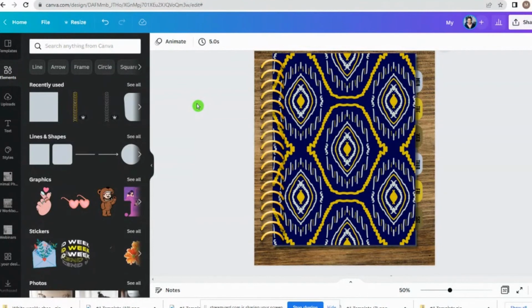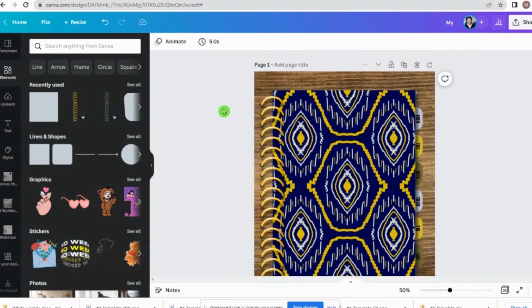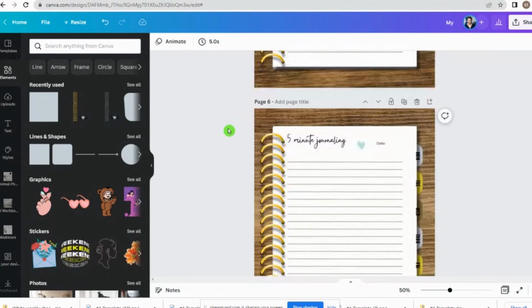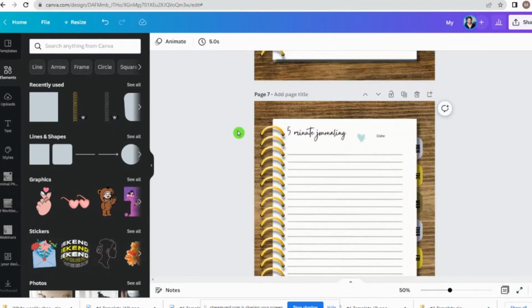Again, this is just a digital journal, but you can create digital calendars, digital templates, workbooks, guidebooks, all kinds of things inside of Canva. And I do teach this inside of the Swell community. And we definitely go a bit more in depth when it comes to digital products. Actually, we go a lot more in depth.